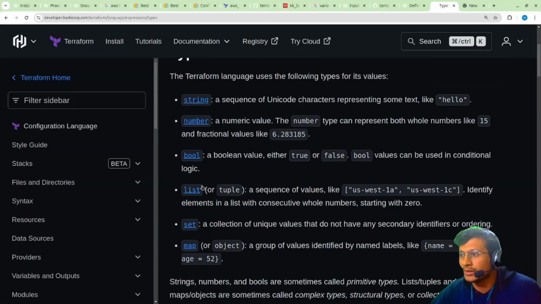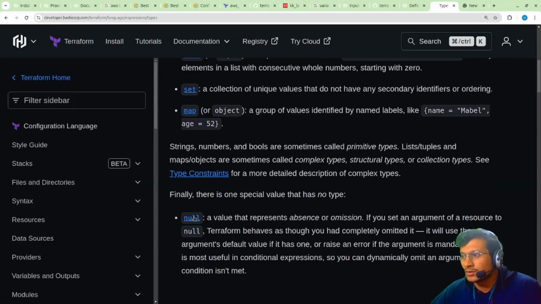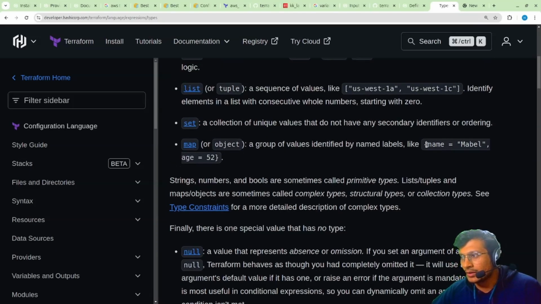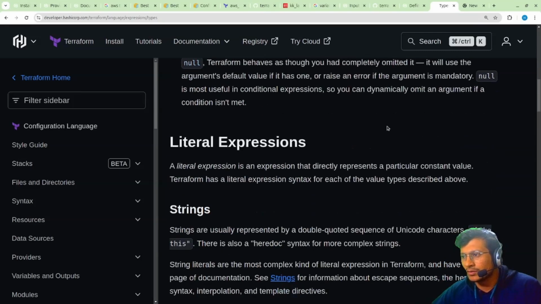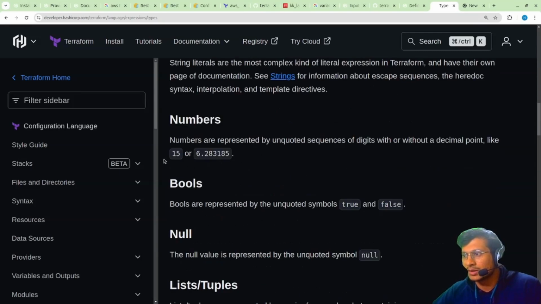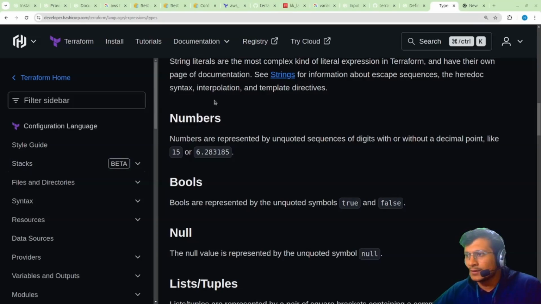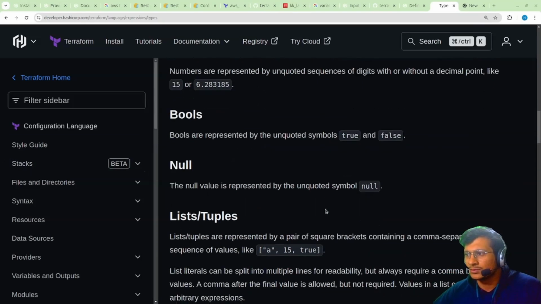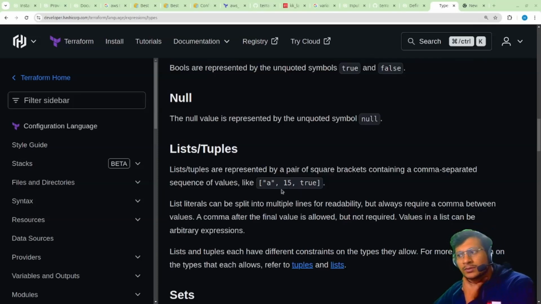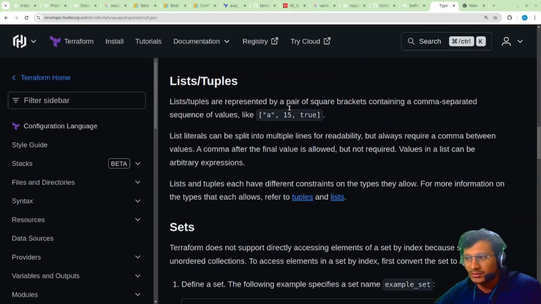Configuration types: string, number, boolean, list, set, map. Then there are null and object. Null is something like a blank variable. So we can configure it like here, you can say name, age, then set. There are certain types of identifier. We'll use string. Then we have numbers; there is no int and float, only numbers, which can be either one of them. Then boolean true and false, null, list and tuple. So if there are n number of things that you want to set, then here you can.